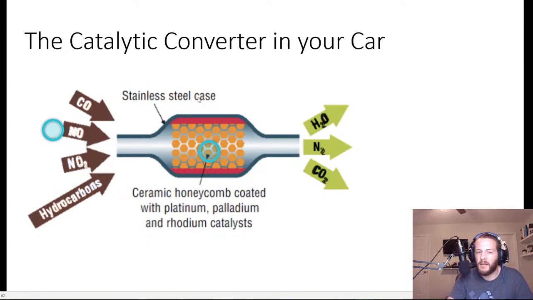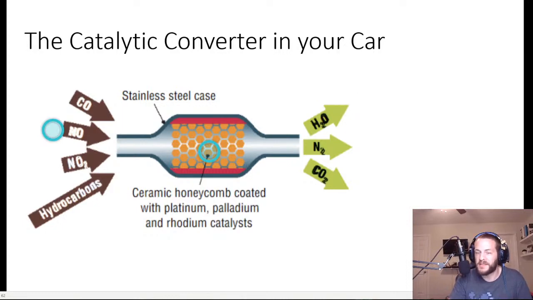And so the way that the catalytic converter works is it has this high surface area ceramic structure, and within that high surface area ceramic structure, let's try saying that 10 times fast, you have these metal catalysts. You have platinum, palladium, rhodium, little bits of that metal, right? And that metal catalyzes the reaction of these nasty materials that we don't want into the atmosphere to make things like water, which is harmless, right?